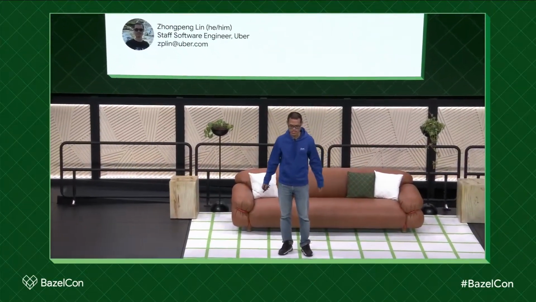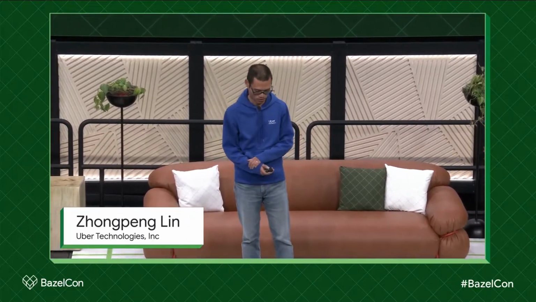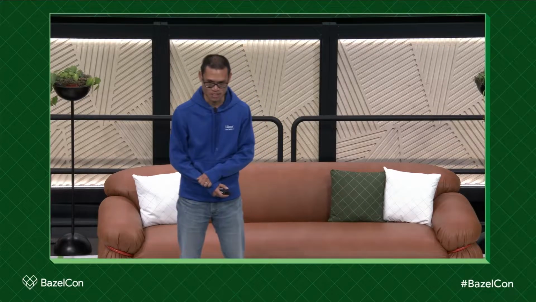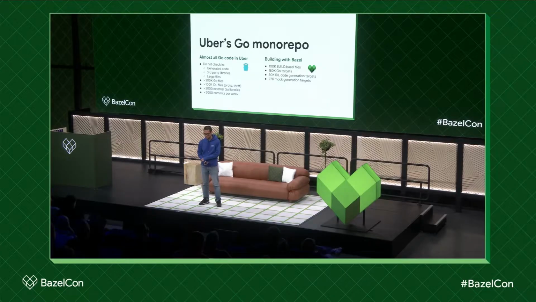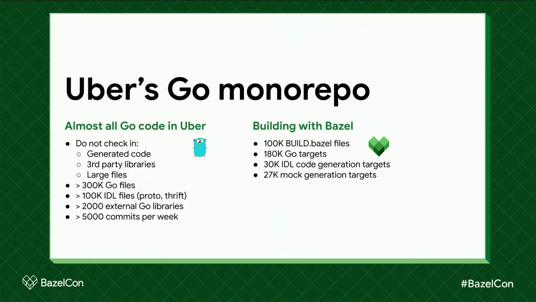Today, I'm going to share some lessons and pain points for building a large repository with Bazel. What does a large repository mean to us? We have a repository that hosts almost all Go code in Uber. In order to limit the size, we do not check in the generated code, third-party libraries, and large files.